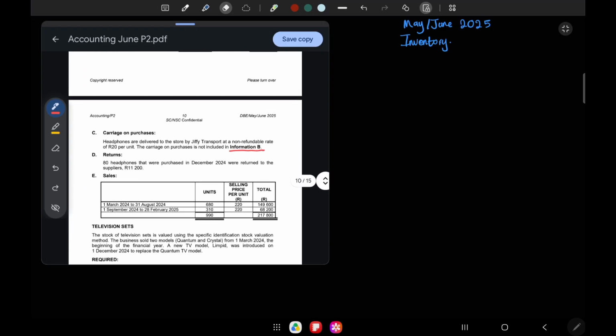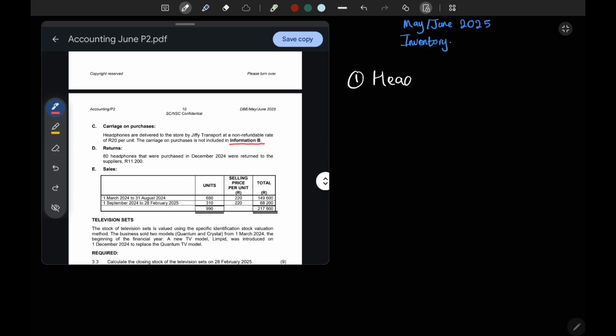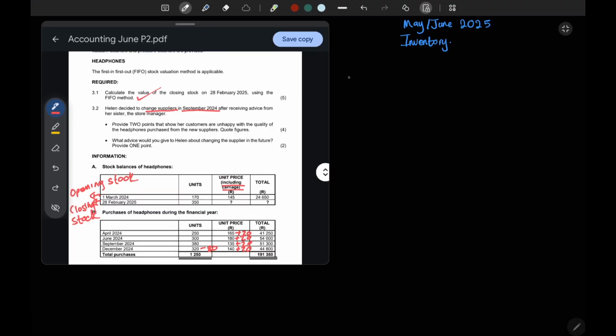So 3 months later, 80 headphones that were purchased were returned, which means it's the new inventory that she bought, the new headphones that she bought, because she changed in September. So we can quote this: 80 headphones that were purchased in December. So number one, we can say something like headphones, excuse me, let me label this well. This is 3.2.